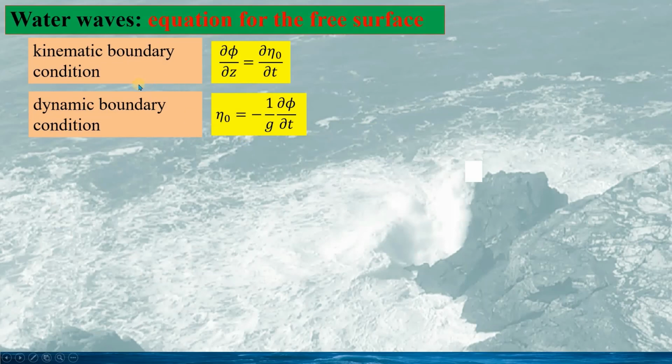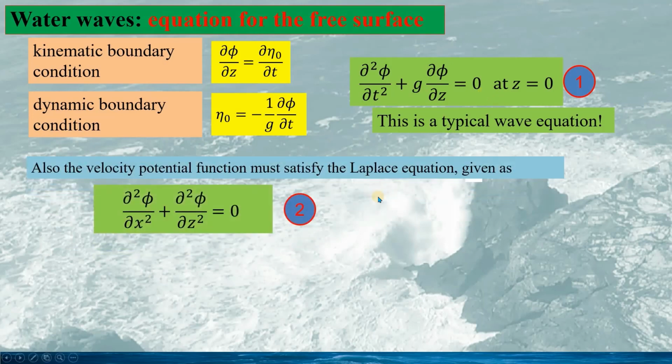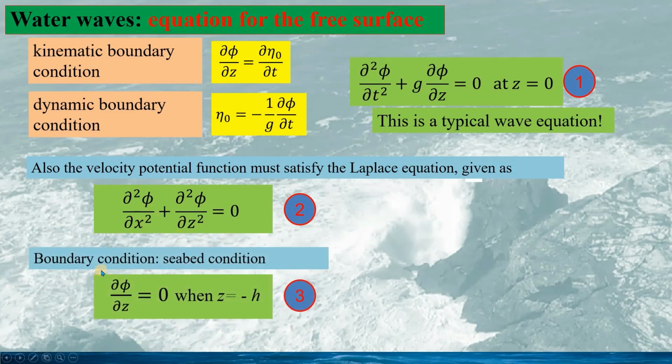Now put the kinematic boundary condition and the dynamic boundary condition together. We can obtain an equation for the free surface given by this. This is a typical wave equation. That means the surface is in the form of a wave. Also, the velocity potential function phi would satisfy the Laplace equation given as this in 2 dimensions. If we include the boundary condition at the seabed given as this, the velocity at the seabed in the z direction is 0.